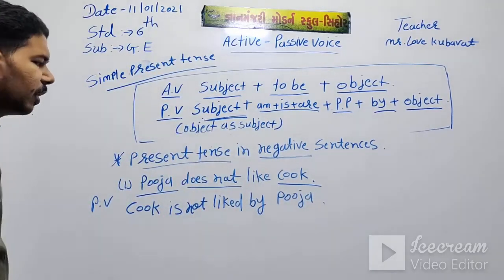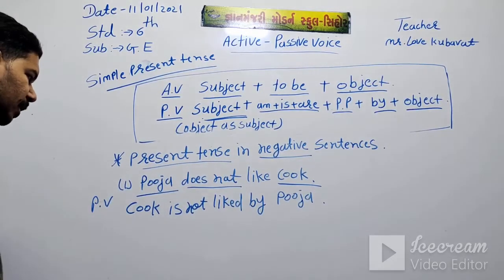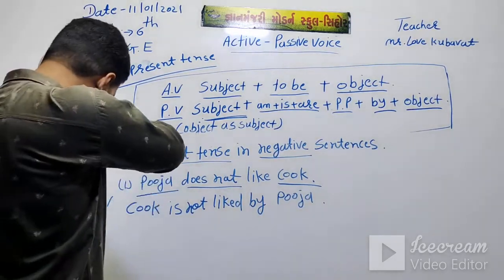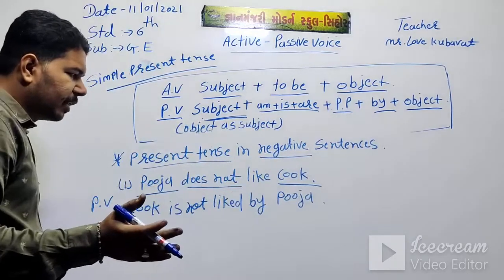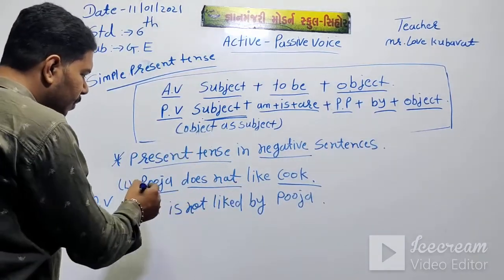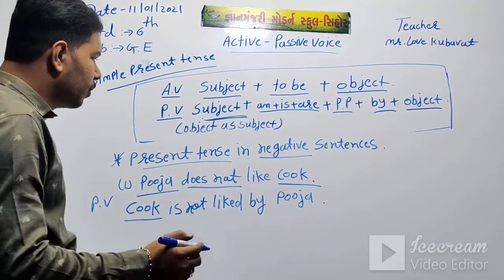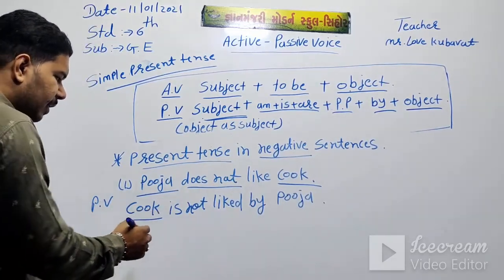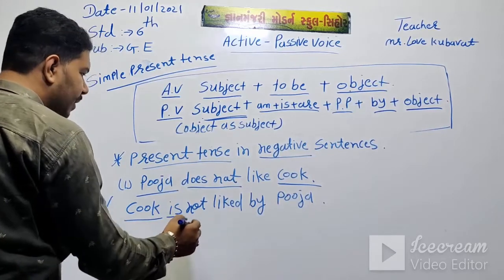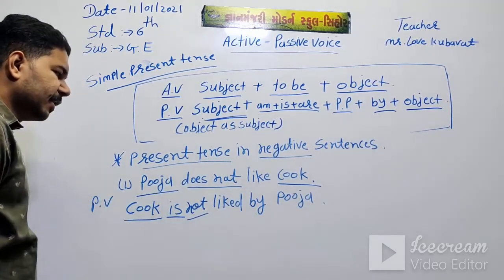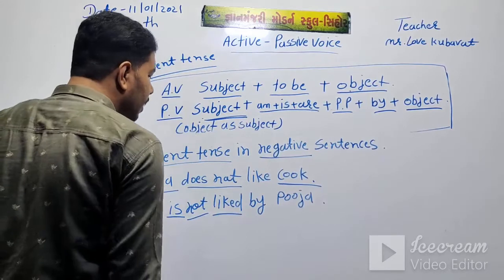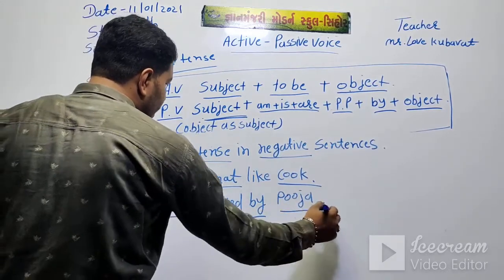Cook is not liked by Pooja. Nothing changed in negative sentences. Pooja does not like cook means first of all put the object as subject. Then this is the simple present tense and this is the negative sentence. Then put the participle and then put by and then object.